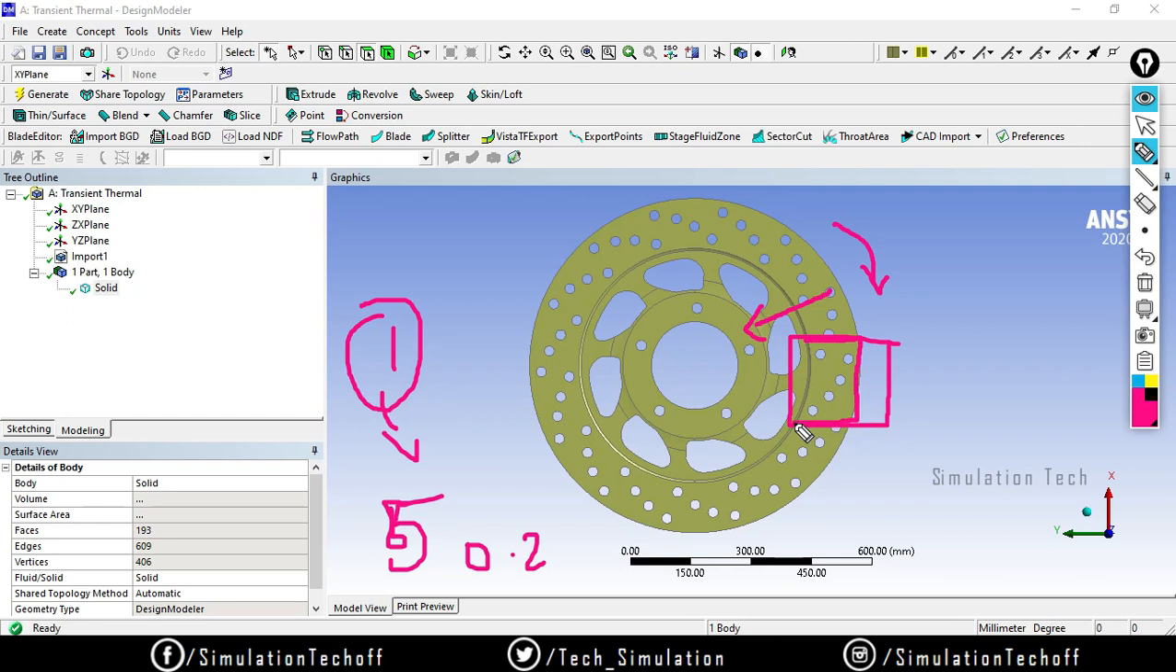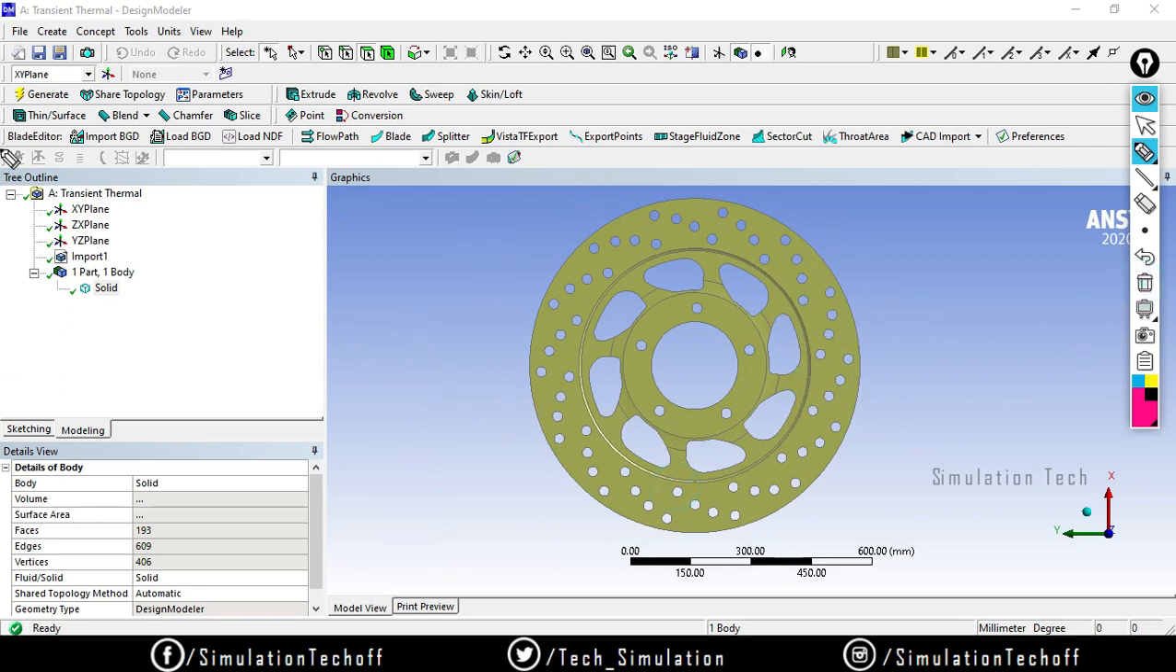So at 0.2 second, the segment actually matches with that brake pad, and then at 0.3, 0.4, it is moved here, and the segment comes under this place. Okay, so for that I need to split this face into 5 segments. Okay, let's do that.